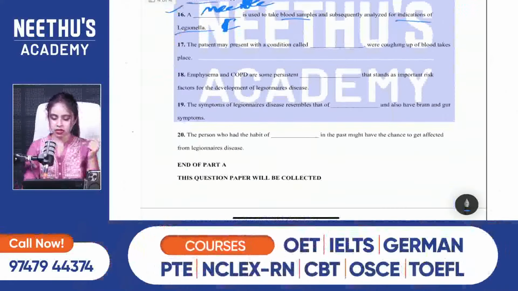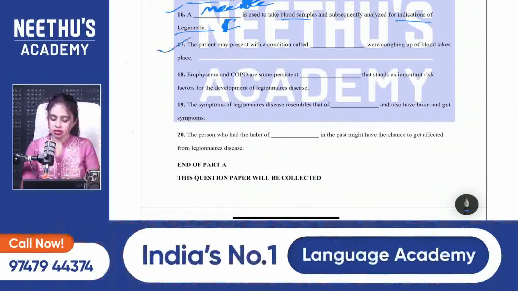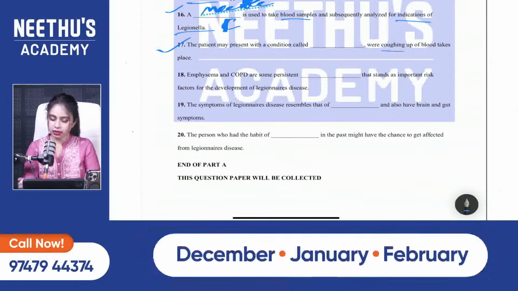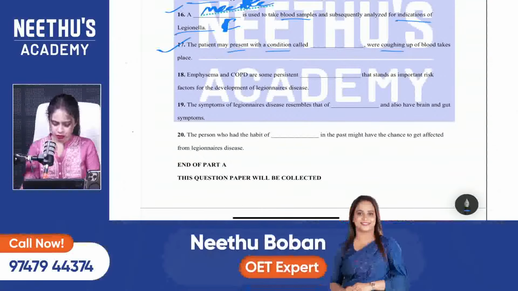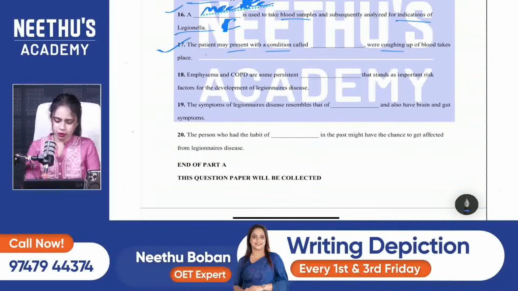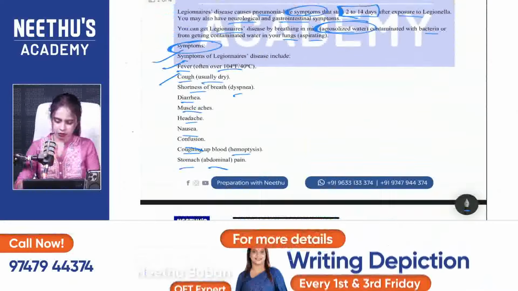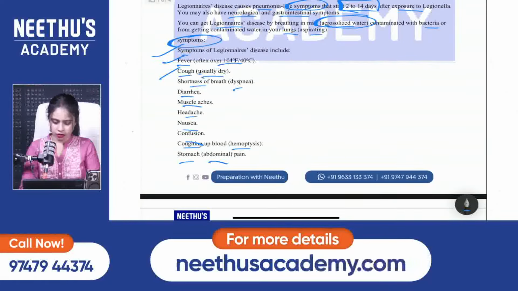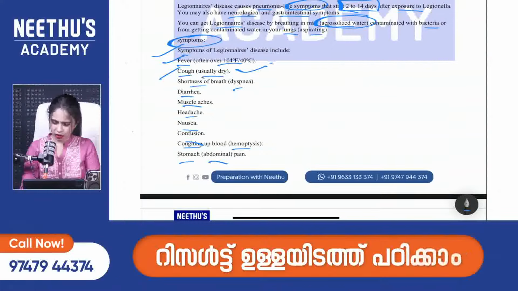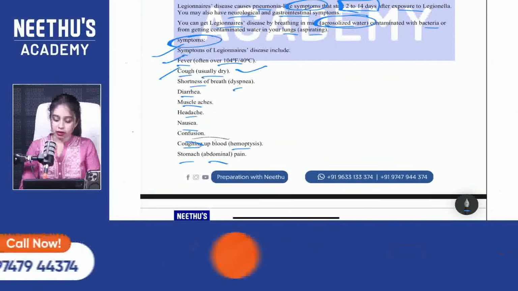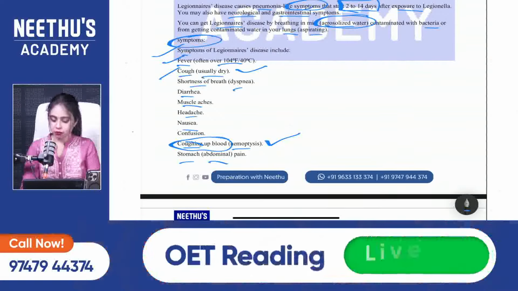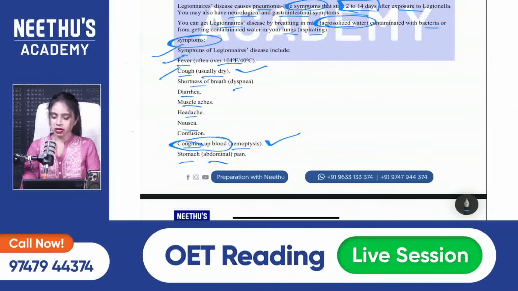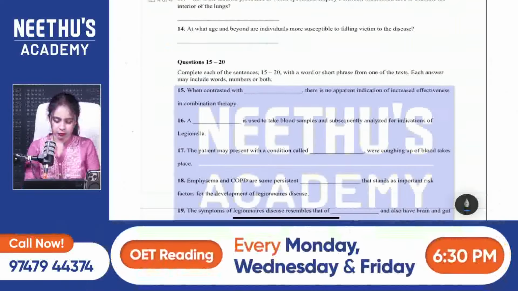Next one is 17. The patient may present with a condition called dash where coughing up of blood takes place. Condition, present, coughing up. Coughing up is mentioned in B, but that is a symptom. Fever is not that. Cough is there, usually dry, but no name is mentioned. Shortness of breath, dyspnea, then coughing up blood. This is the key exact word. So the answer is hemoptysis. Hemo means blood. Coughing up blood.